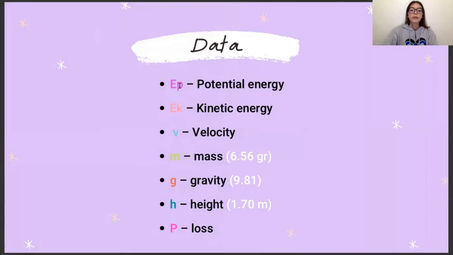This is our data. EP is the potential energy, EK is the kinetic energy, V is the velocity, M is the mass, that is 6.56 grams, G is the gravity, 9.81, and the height is 1.70 meters. And P is the loss.